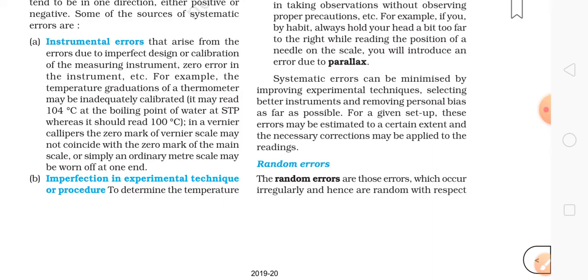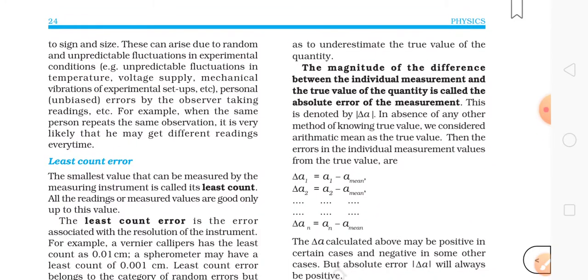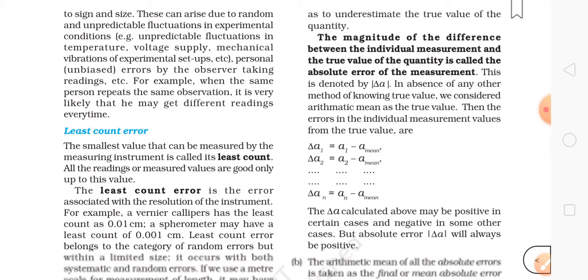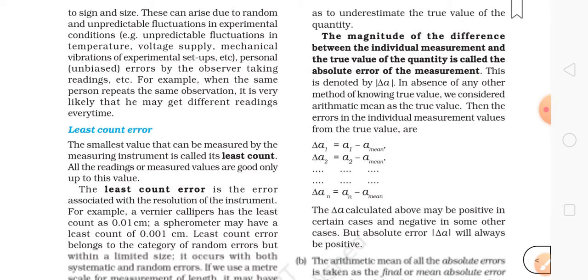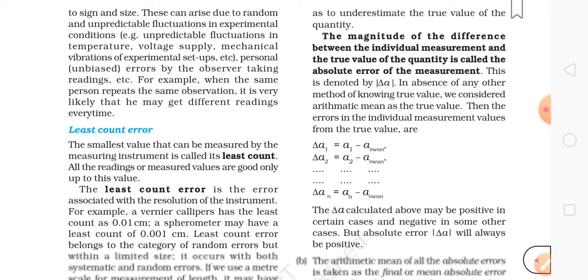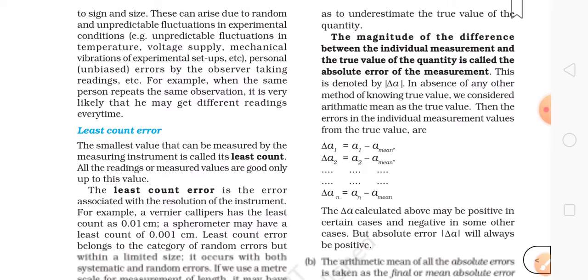For a given setup, these errors may be estimated to a certain extent, and the necessary corrections may be applied to the readings. Now let's go to random errors. The random errors are those errors which occur irregularly and hence are random with respect to sign and size. These can arise due to random and unpredictable fluctuations in experimental conditions, for example, unpredictable fluctuations in temperature, voltage supply, and mechanical vibrations of the experimental setup.